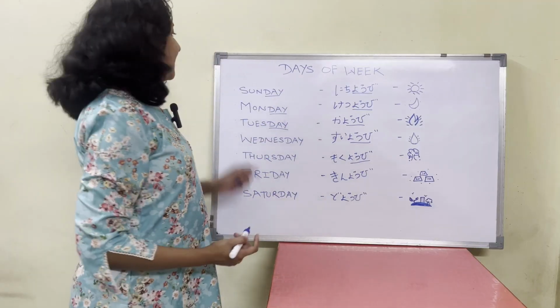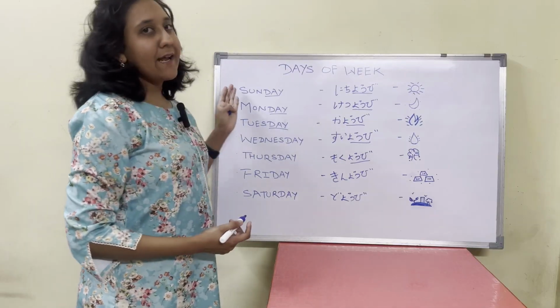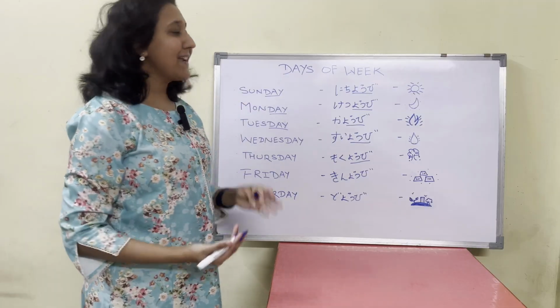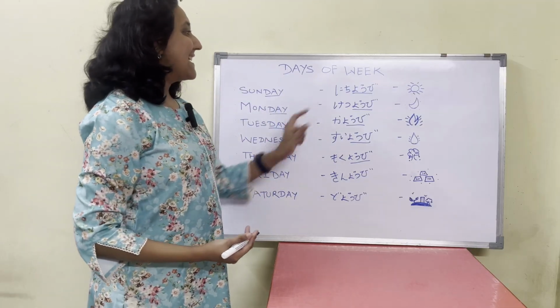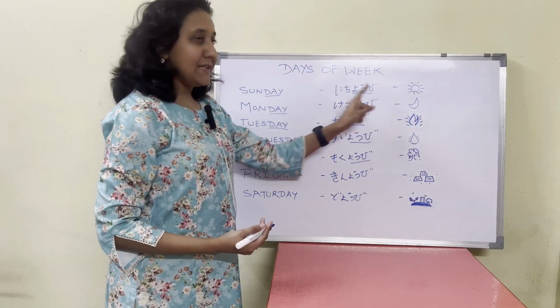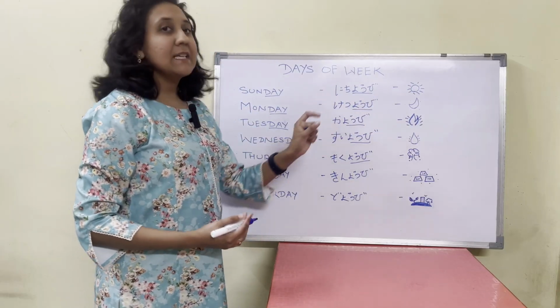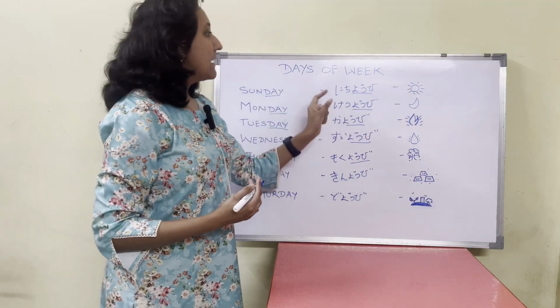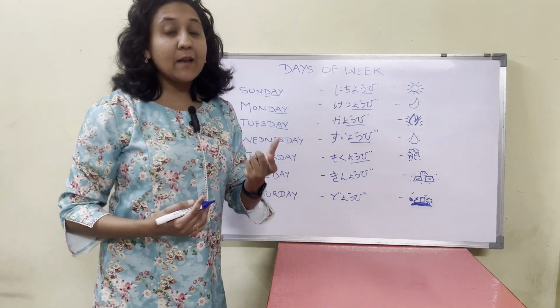Let's start with the first day, Sunday, the most favorite of all of us. We want to rest, we want to enjoy, right? Sunday is Nichiyobi. Nichi is related to the sun. This word means day or sun.